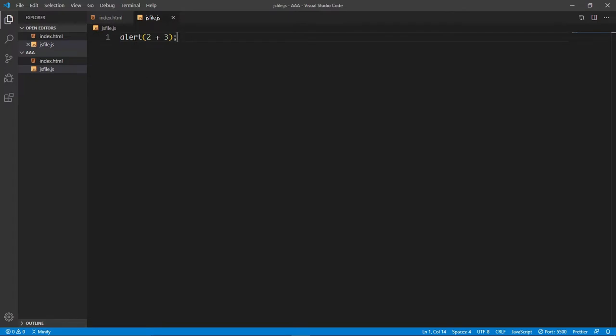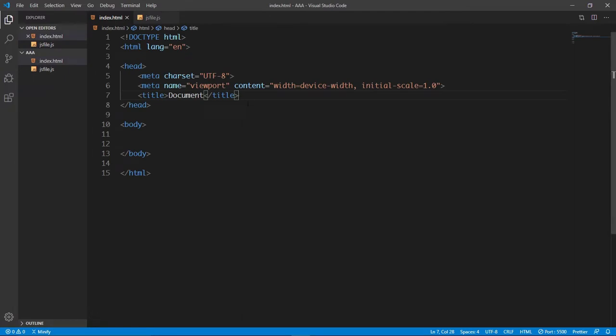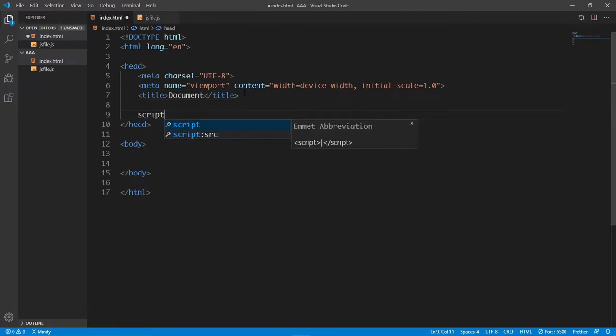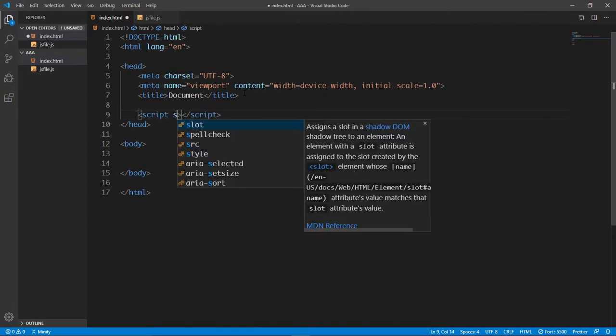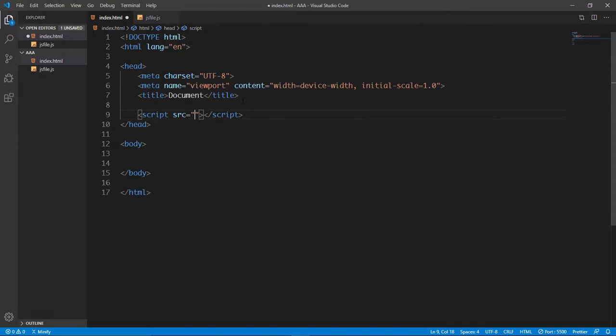So now that we are finished with our JS file, let's simply go to our index.html file, and we are going to link our JavaScript file. So we are going to say script, and we are going to supply an attribute called src, and this src stands for source. So this is where we supply the path to our JavaScript file, which is external, by the way. We spoke about this earlier on.